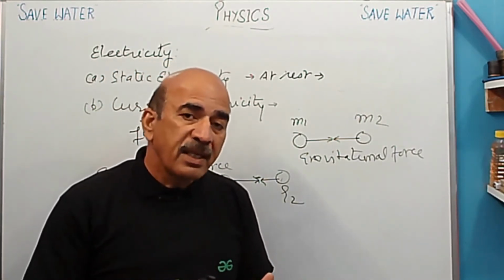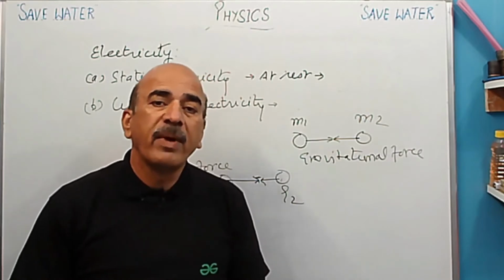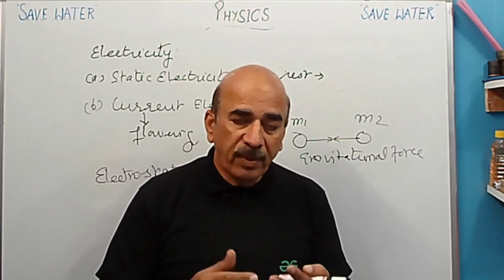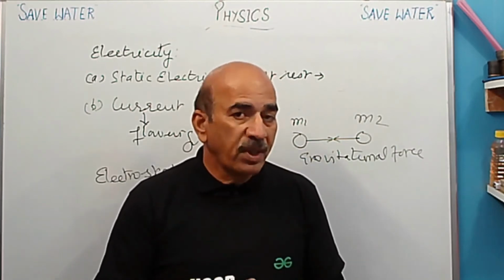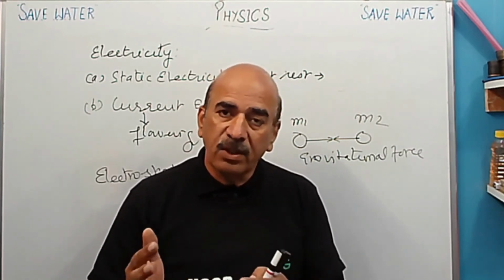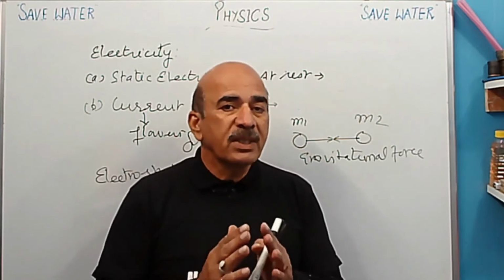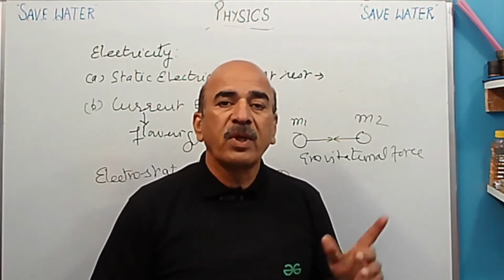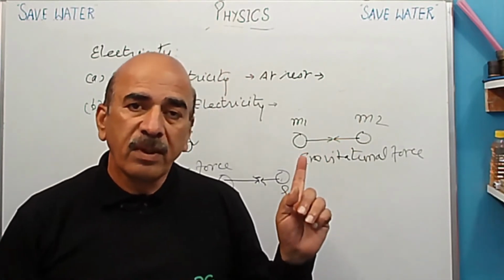Charge is a physical property of matter or substance which causes it to experience a force of attraction or repulsion. You have seen both: force of attraction in the case of water and force of repulsion in the case of the straw, when I used two straws. So I am going to write down the definition of charge.